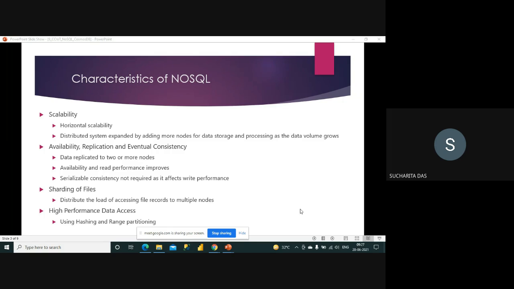But you may remember that when you go for strict isolation levels, if it is serializable, it means that if there are, say, four concurrent transactions, they are processed just one by one. So when we go for strict isolation levels, the performance is hampered, right?